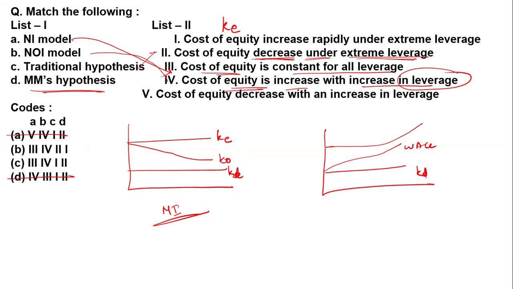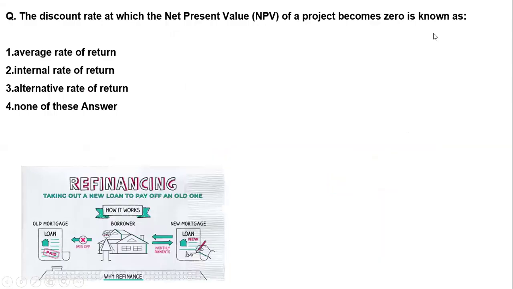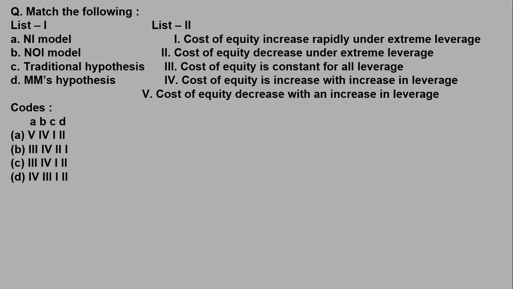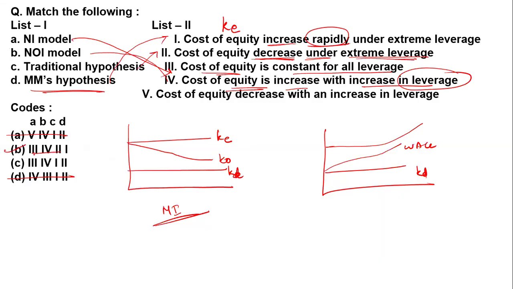It is said by the traditional approach that the cost of equity decreases under extreme leverage, and the other approach says the cost of equity increases rapidly under extreme leverage. So option B is right over here.